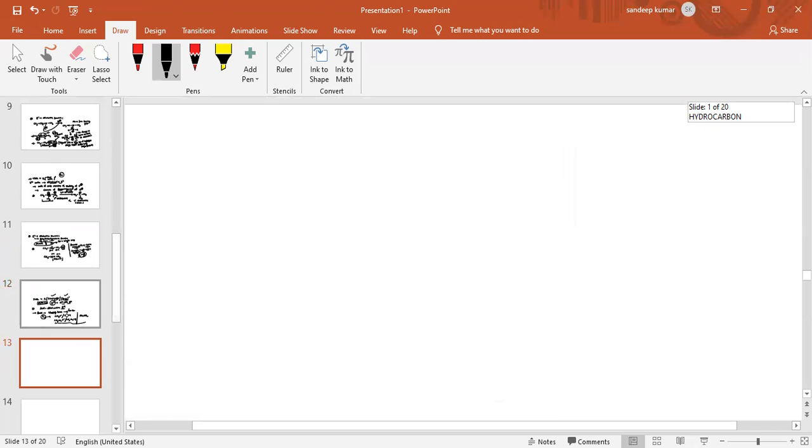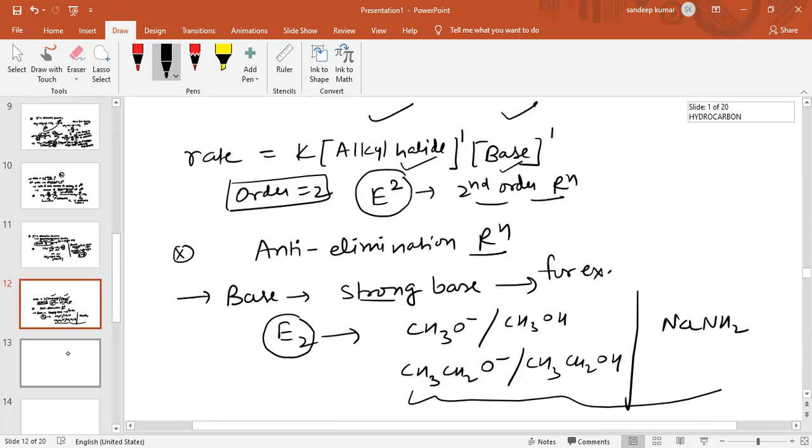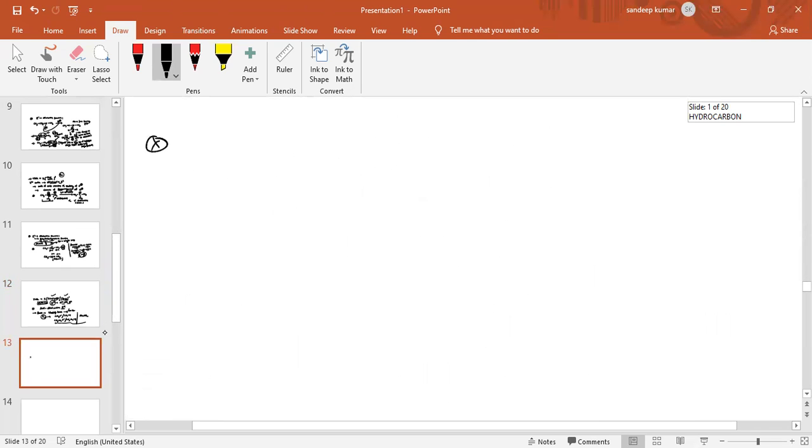And this is anti-elimination reaction. Now how can you see anti-elimination reaction? See, for example, if a compound is given like this, there is a hydrogen atom on the wedge position, while there is a bromine atom on the solid bond.